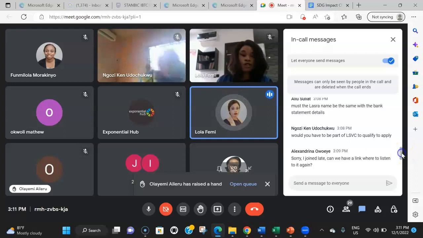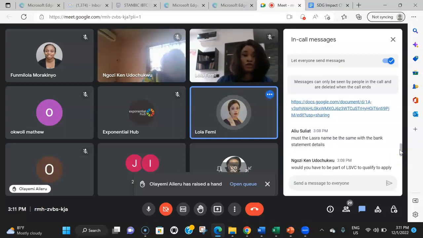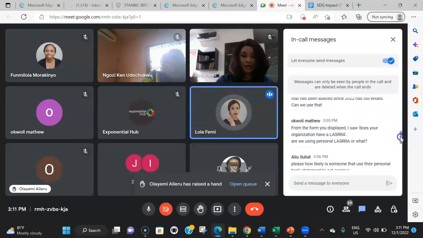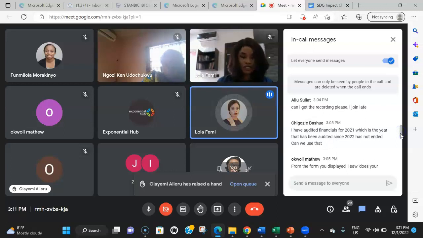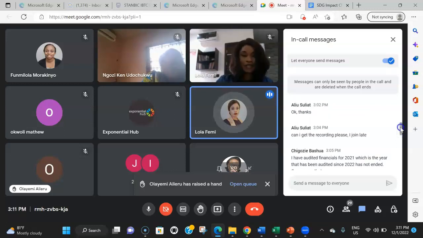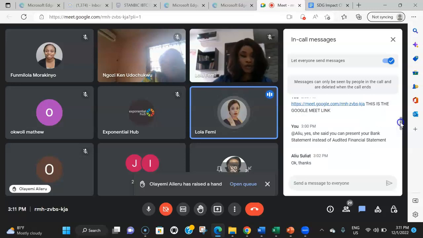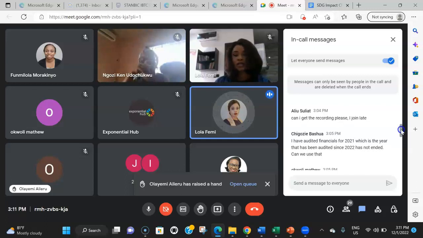But your profile is not your project. So we're still going to ask you to upload a detailed document that talks about your project from start to finish. So when the PSP is done reviewing your profile, the next thing they would be moving to is to check out your project and to see whether or not it aligns with the SDG goals.